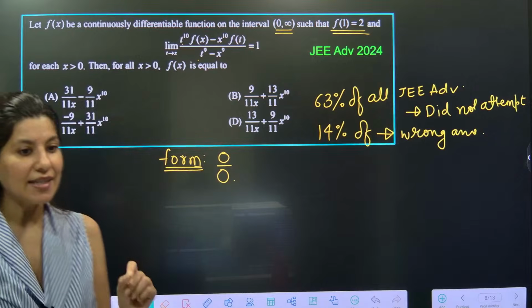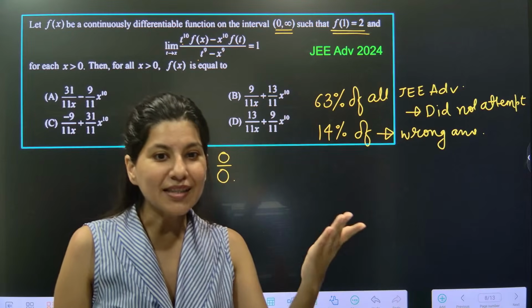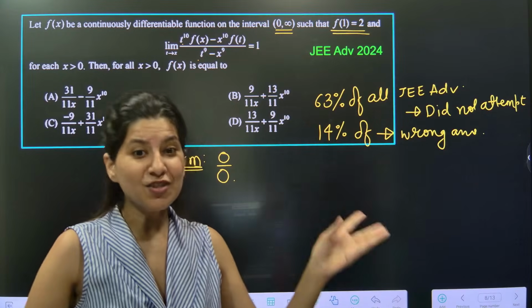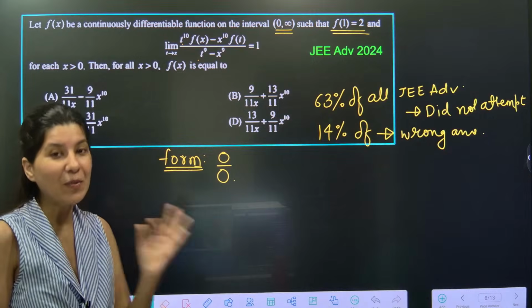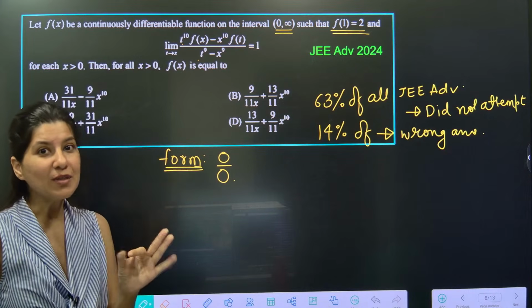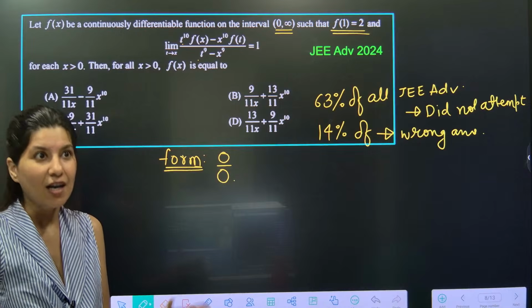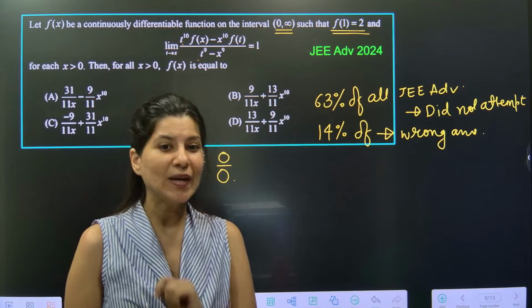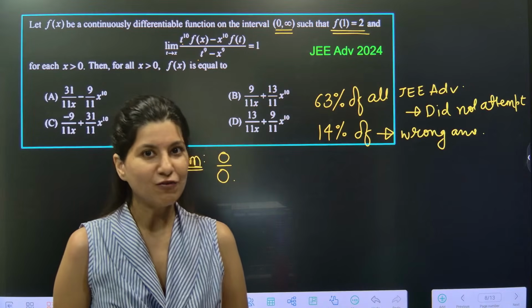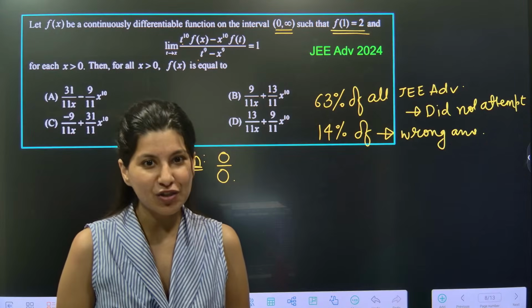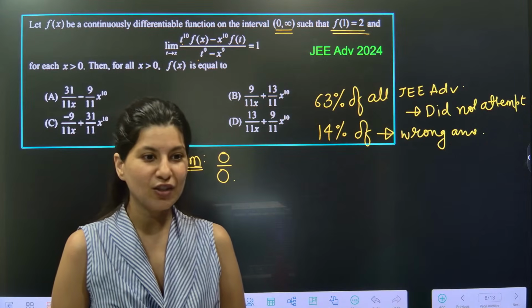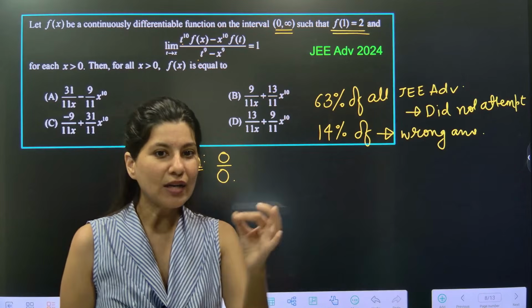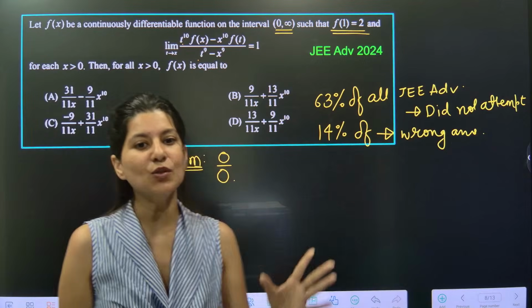And the moment I see that 0 by 0 form, L'Hopital rule is hardly applicable in JEE Main. But in JEE Advanced, I am going to apply L'Hopital rule. But very carefully. L'Hopital rule says you need to differentiate, right? But with respect to what? With respect to t or with respect to x? Tell me. We have to differentiate the numerator upon differentiate the denominator, but differentiate with respect to what, t or x? That is where the maximum students make a mistake.